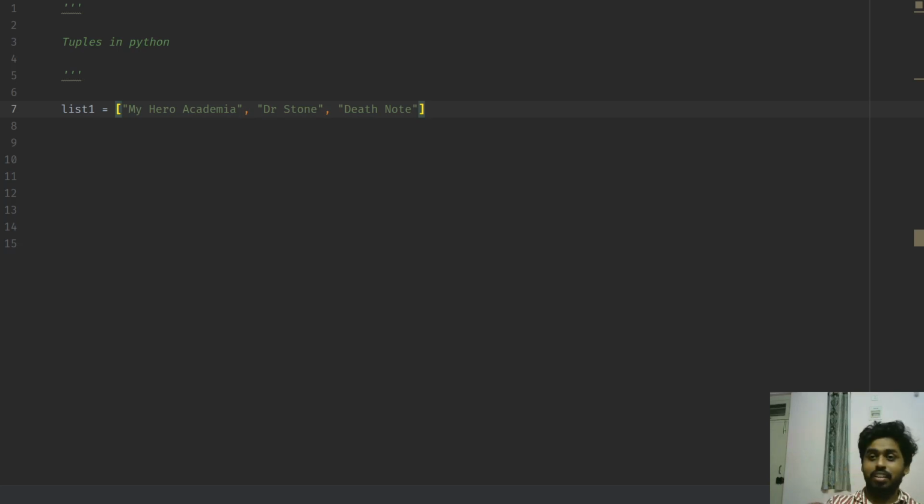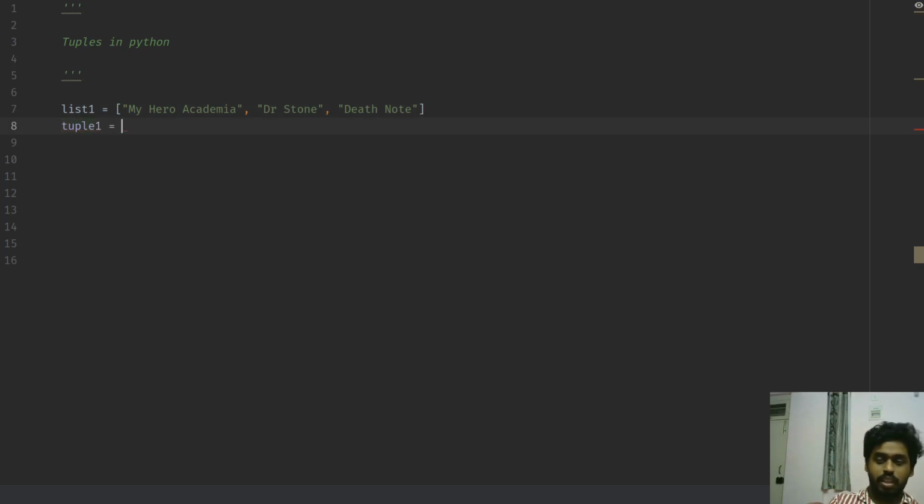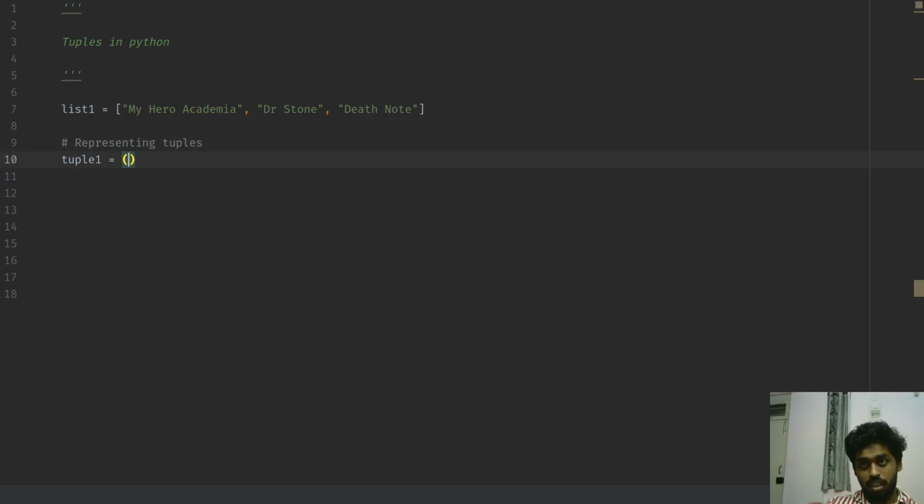There's plenty of anime out there that I like. I'm going to stop it here. If you were to write a tuple, you can write a tuple in two different ways. First one is that you write whatever you want as a list inside normal round brackets like this.